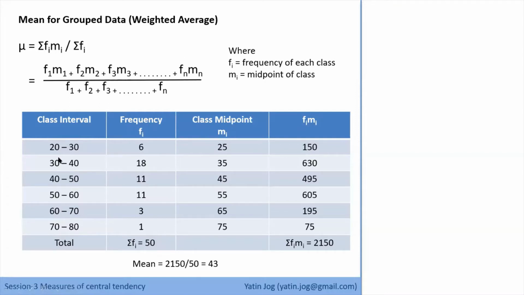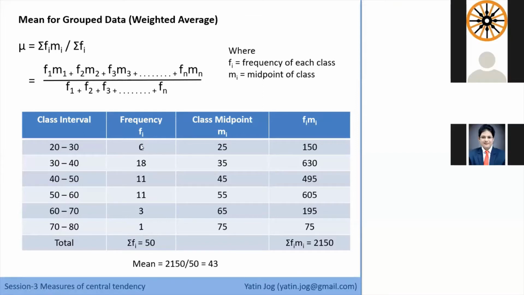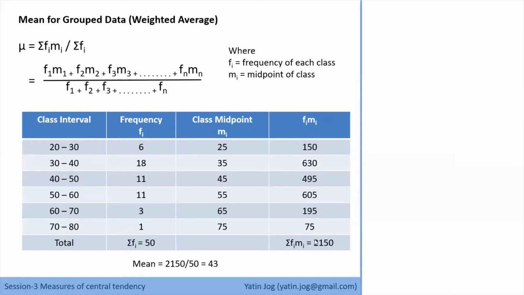How to calculate class midpoint? It is the midpoint. So 20 plus 30 divided by 2, lower limit plus upper limit divided by 2. That comes as 25. Similarly, I can find class midpoints for the other class intervals. Then I take the product of Fi and Mi, these two columns, and store it in a third column, the Fi Mi column, and the summation of all these values is 2150.